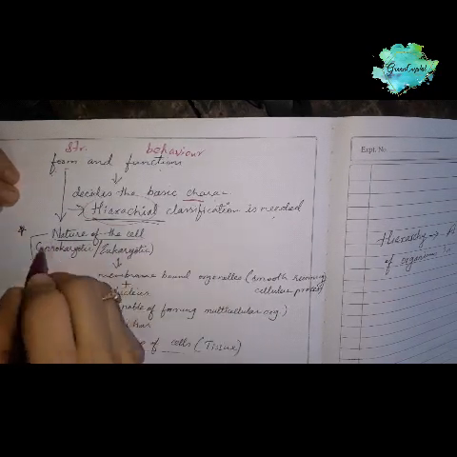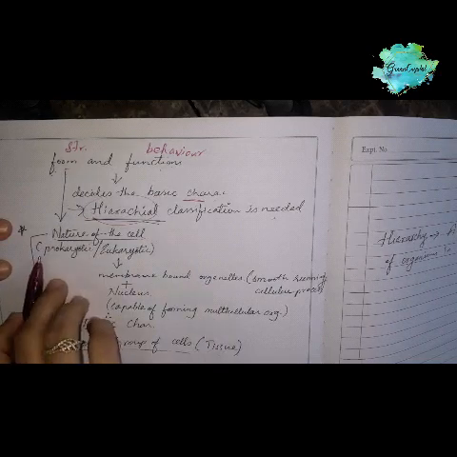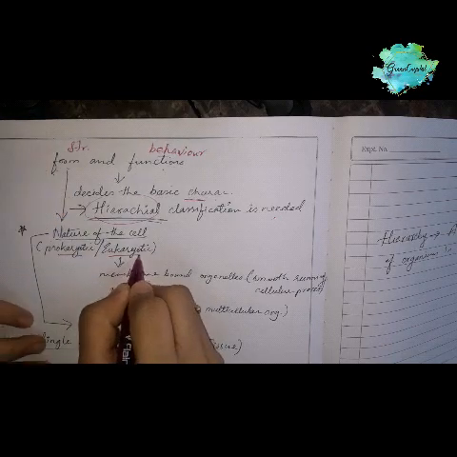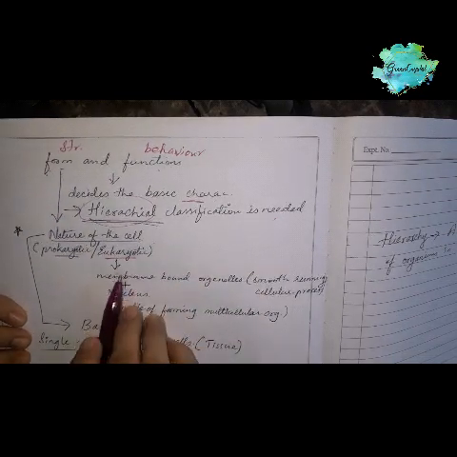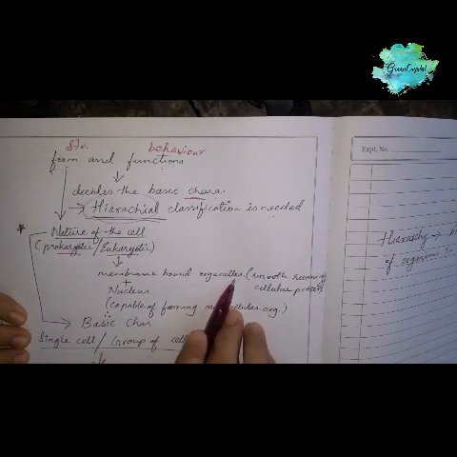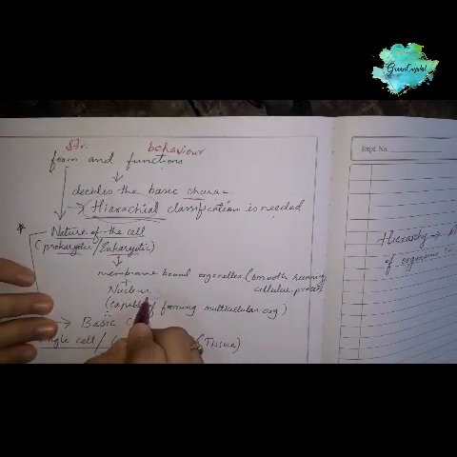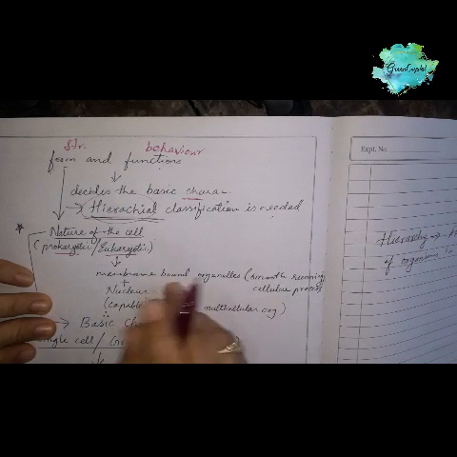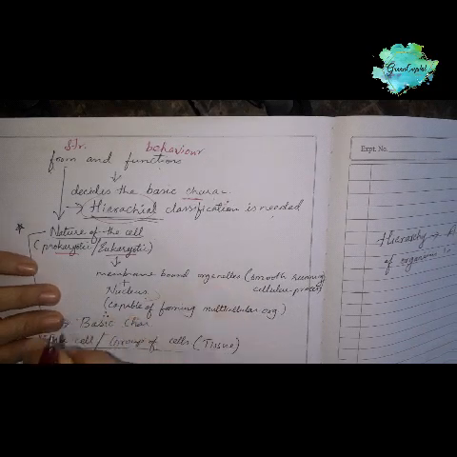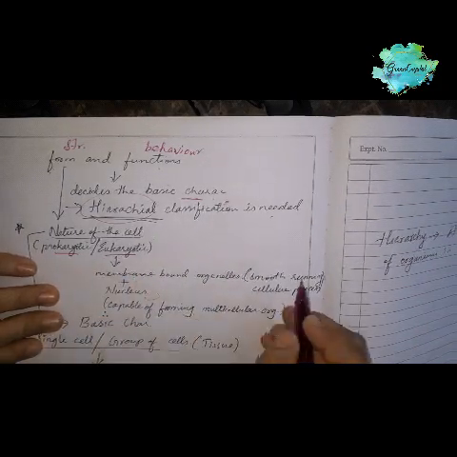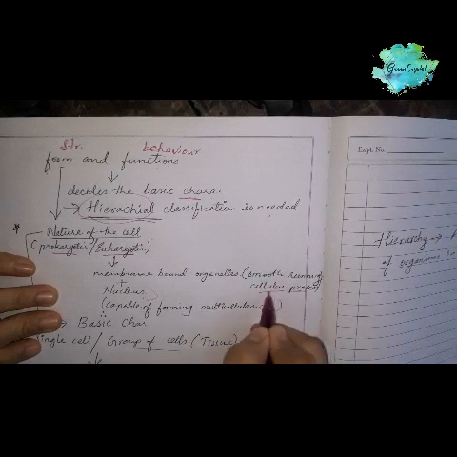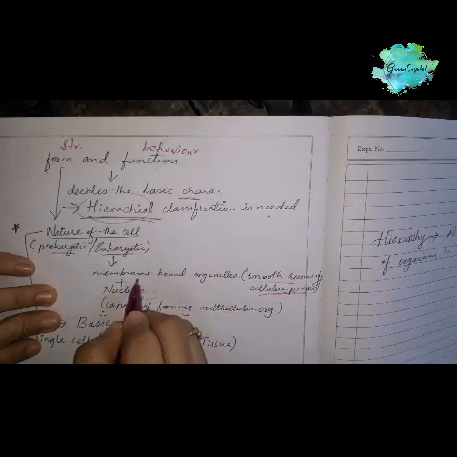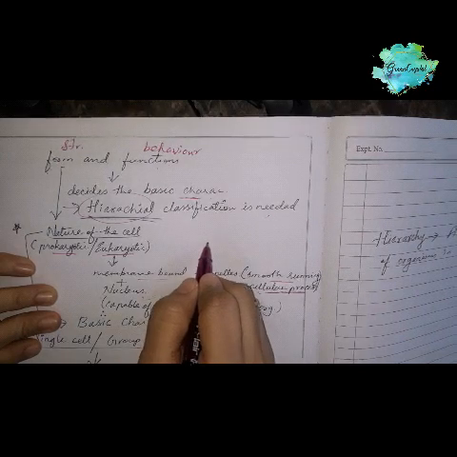First we will learn about the nature of the cell. So we know that we have 2 types of cells, that is prokaryotic cells and eukaryotic cells, right? So in eukaryotic cells, membrane bounded organelles are present and the nucleus is also present. And these membrane bounded organelles which are present in the eukaryotic cells are responsible for the smooth running of cellular processes. Whatever the cellular activity is, these membrane bounded organelles inside the cell carry it out.